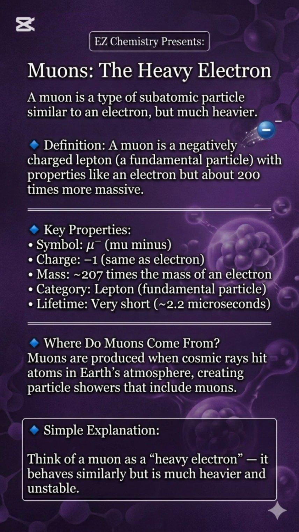Where do muons come from? Muons are produced when cosmic rays hit atoms in Earth's atmosphere, creating particle showers that include muons. Simple explanation. Think of a muon as a heavy electron. It behaves similarly, but is much heavier and unstable.